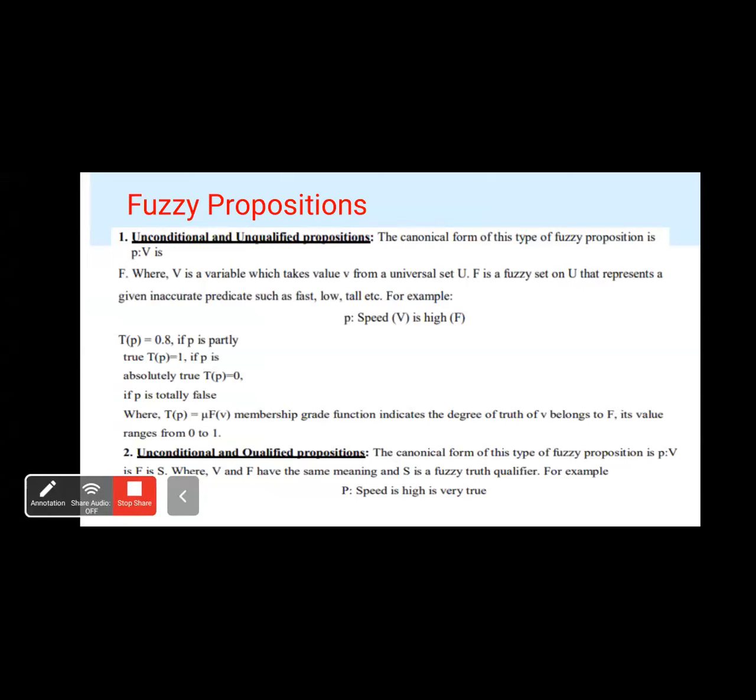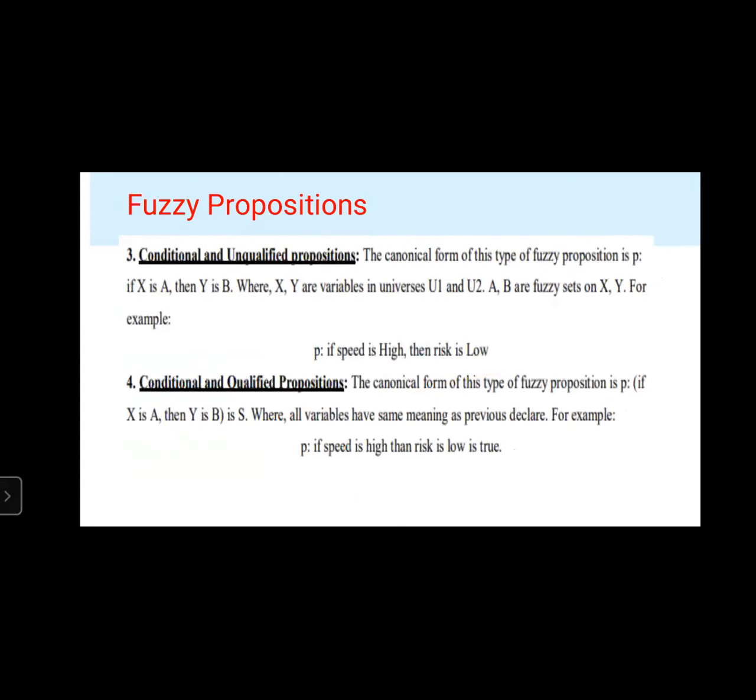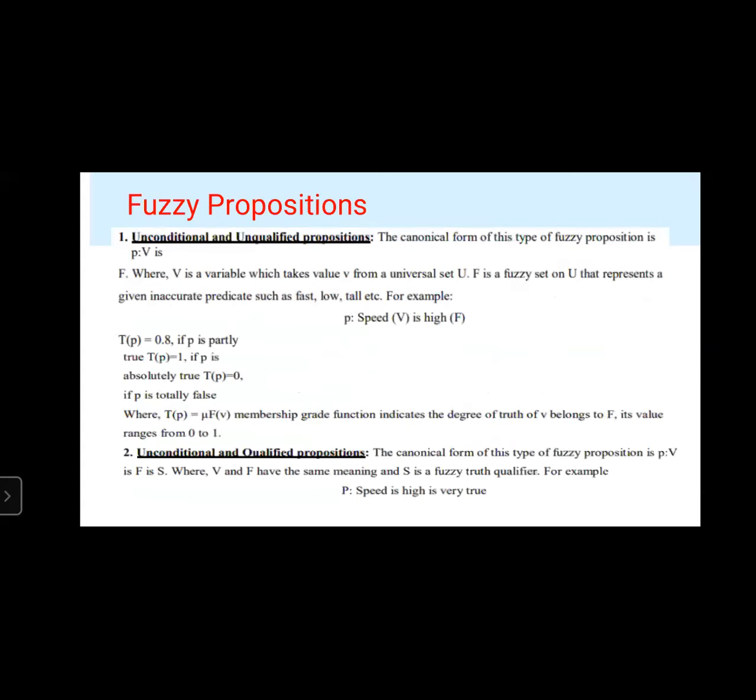Okay. So next topic is fuzzy propositions. Coming to the fuzzy propositions, some of the propositions here in fuzzy logic are unconditional and unqualified propositions, unconditional and qualified propositions, conditional and unqualified propositions, and next one, conditional and qualified propositions. So these are the four types of fuzzy propositions. Okay. The first one, unconditional and unqualified propositions.